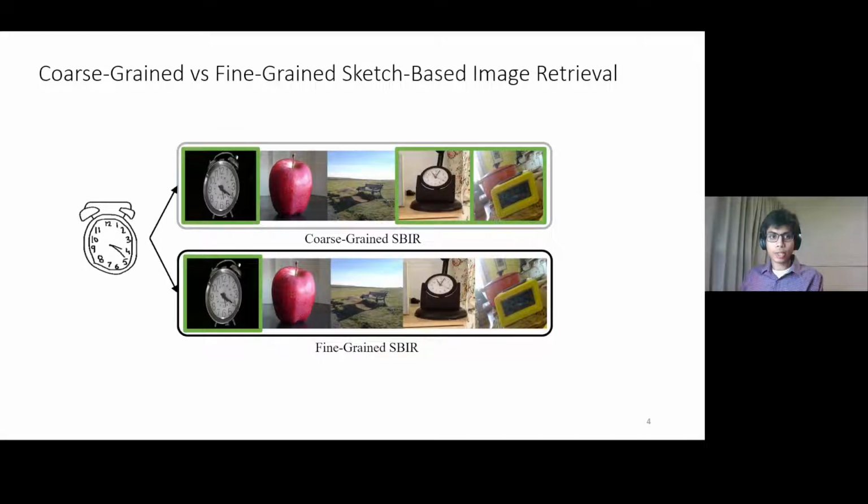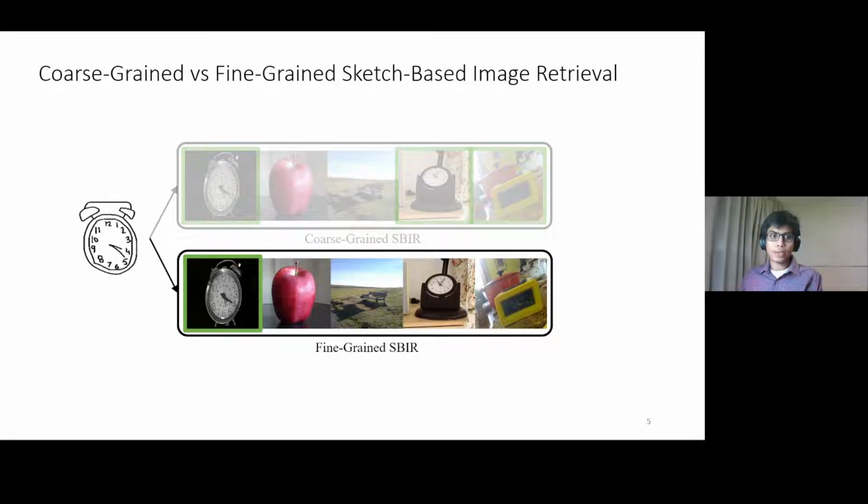Sketch-based image retrieval, or SBIR for short, is the task of retrieving photos from a gallery given a query sketch. Coarse-grained SBIR returns all photos that belong to the same class of the query sketch. In contrast, fine-grained SBIR, or FGSBIR, requires identifying a specific photo that has the closest match to the query sketch. The latter is the problem that we address in this work.